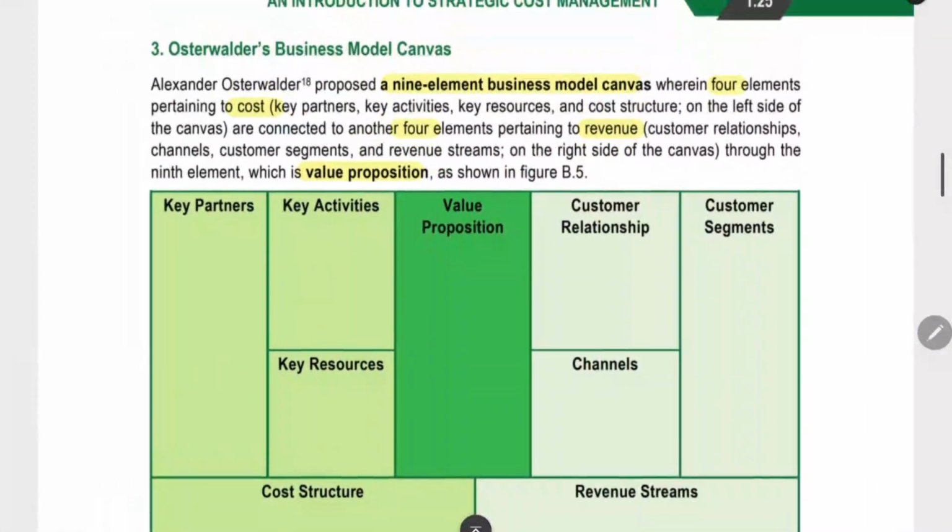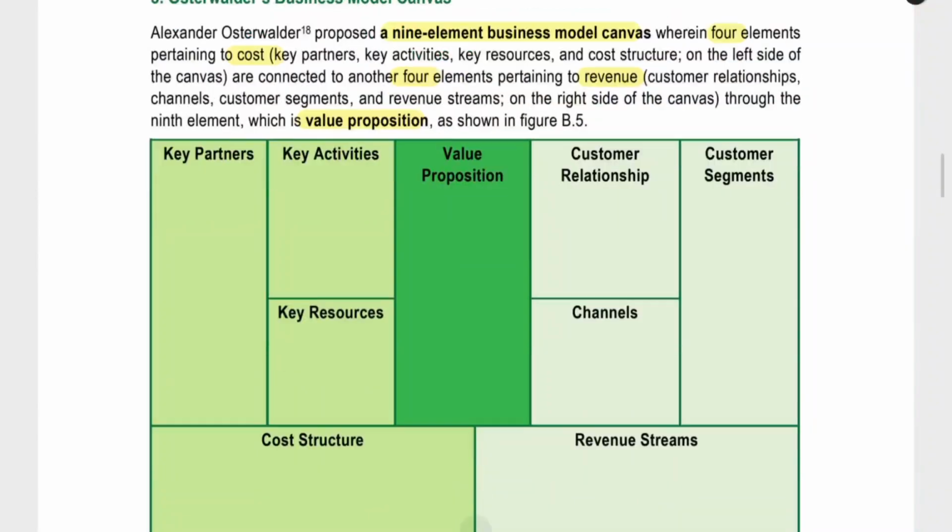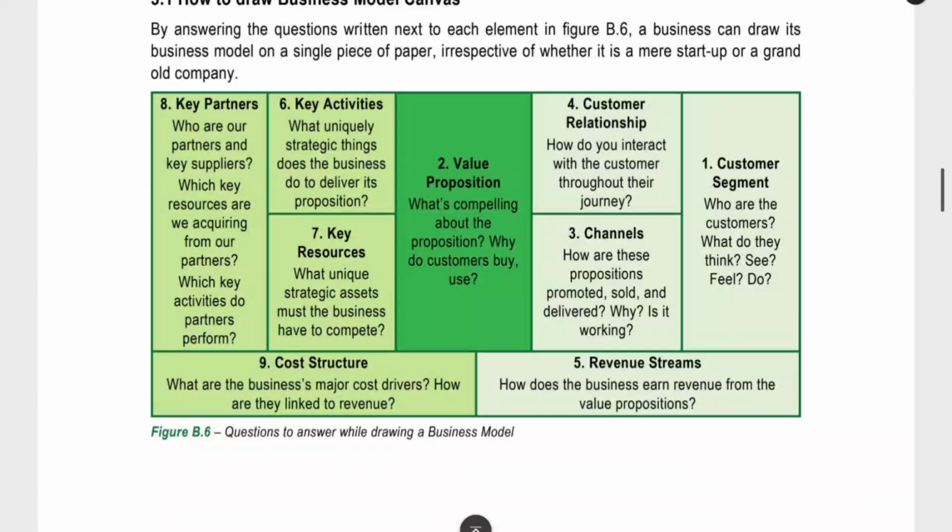These are all the 9 elements of the business model canvas. Osterwalder's business model canvas. Here they have given some examples. You can read this. It's a concept only. What are the key partners? How to find the answer for each particular question? They have given the questions which you have to ask, and the answers to these questions will form the answer for the customer segment. Like that, we have different questions for each element.